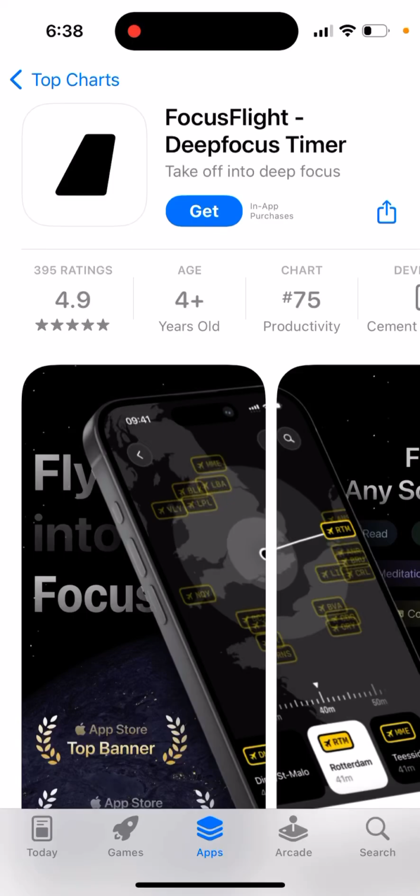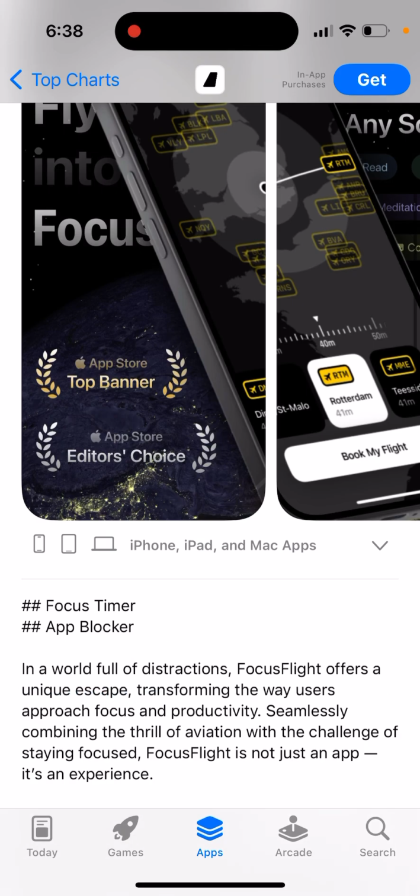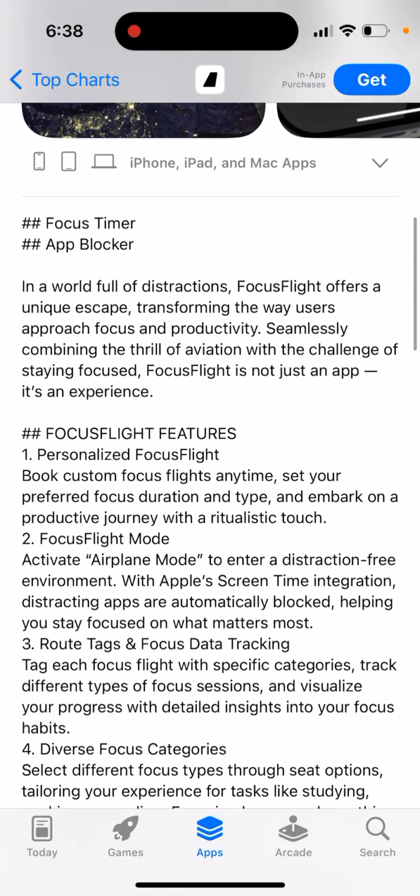Focusflight app, deep focus timer, takeoff into deep focus. App blocker. In a world full of distractions, Focusflight offers a unique escape, transforming the way users approach focus and productivity. Seamlessly combine the thrill of aviation with the challenge of staying focused. Focusflight is not just an app, it's an experience.